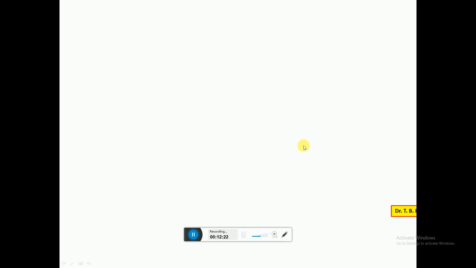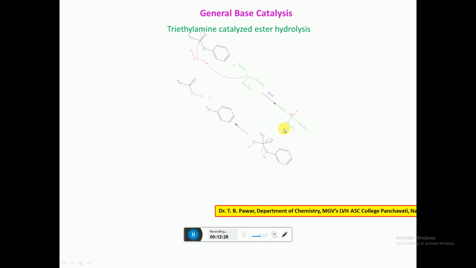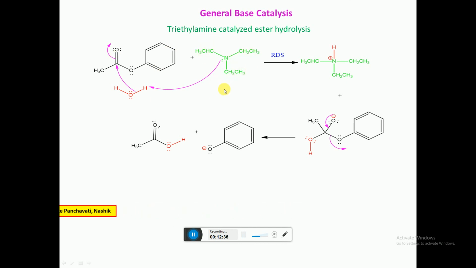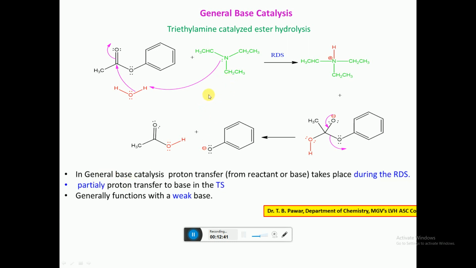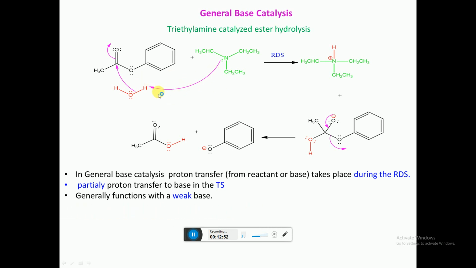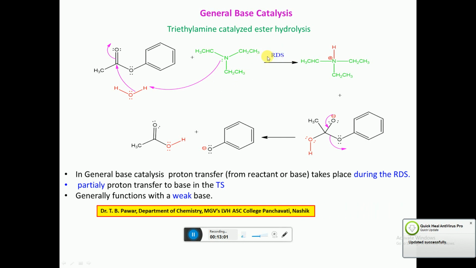Now similarly in general base catalysis. Here the example is ester hydrolysis by using triethylamine. In general base catalysis, proton transfer from the reactant to the base takes place during the rate determining step.